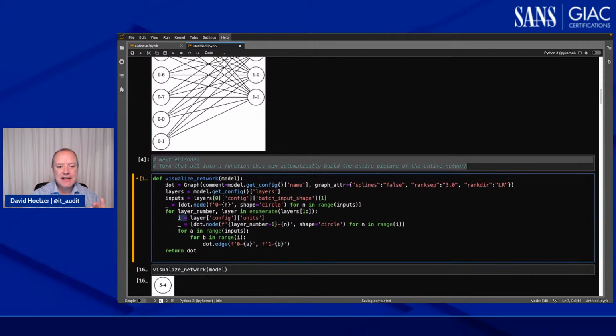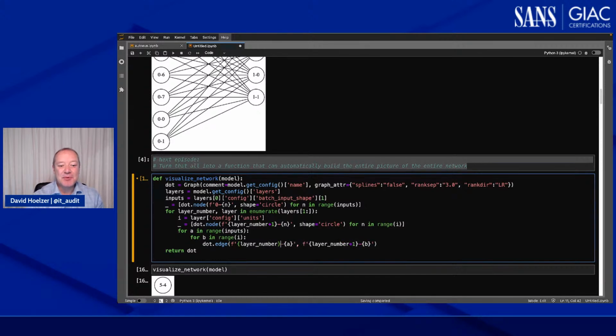I here is going to be the number of neurons in the current layer. And I think it works for me to be linking through to those, but this here shouldn't be a 1. This should be layer number plus 1. And this over here shouldn't be a 0. This should be layer number.